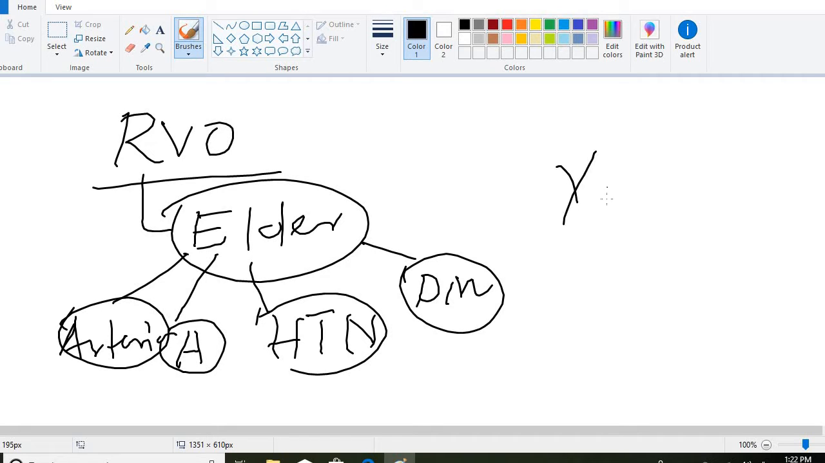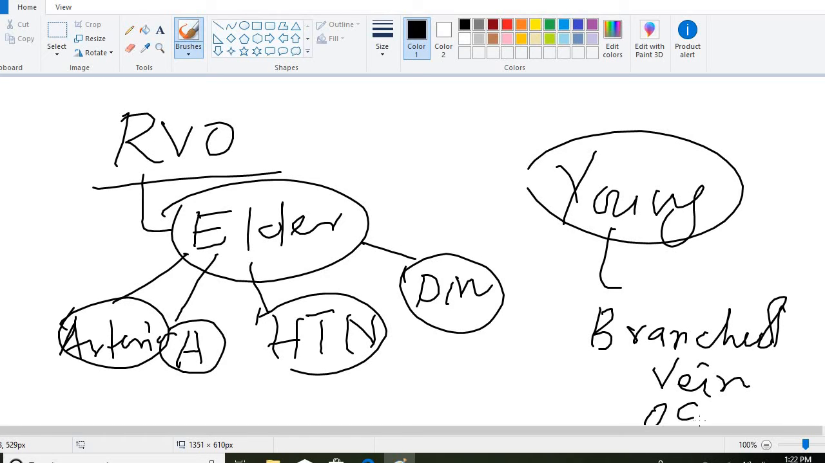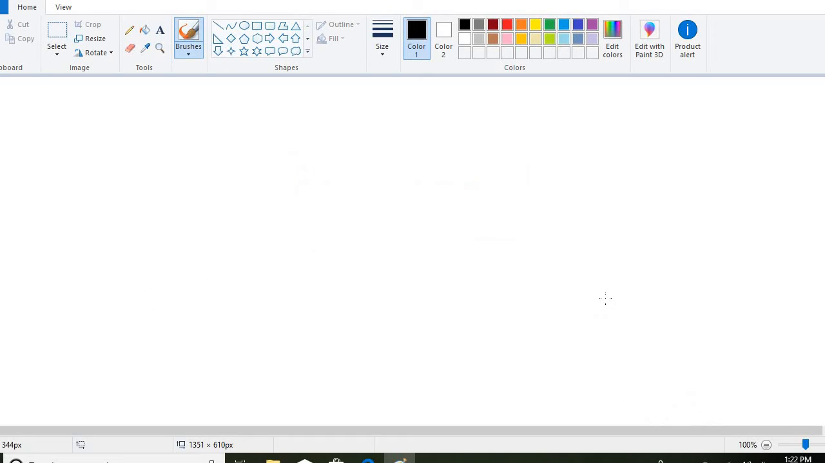And in a younger patient, the risk factor is branch vein occlusion. In elder patients, hypertension, diabetes mellitus, and atherosclerosis are the risk factors. Now, what is the pathogenesis of retinal vein occlusion?